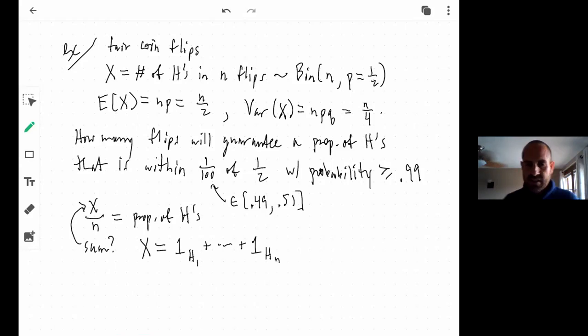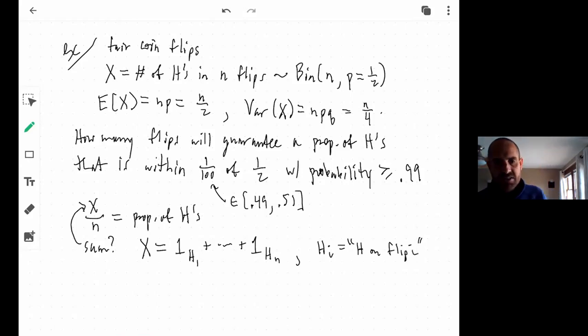Where what do you think that these things are? Well, hi is equal to the event head on flip i. x is the sum of those indicators. Then of course x over n is equal to what?